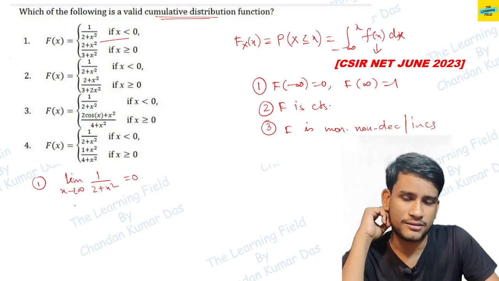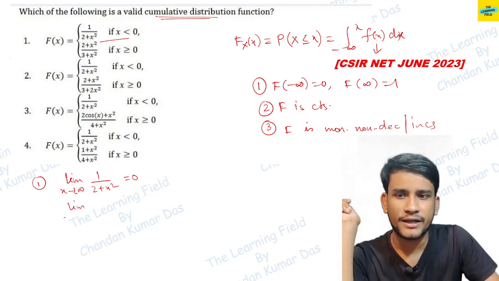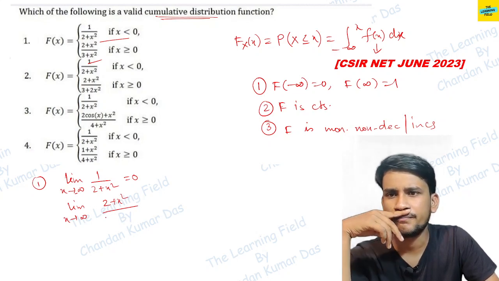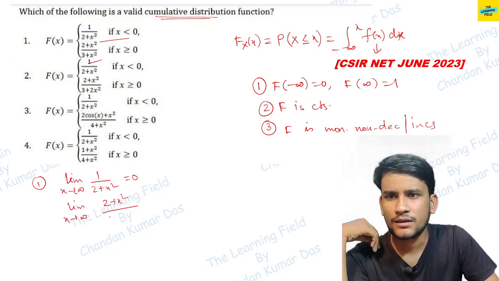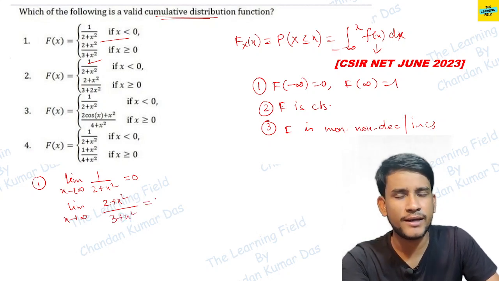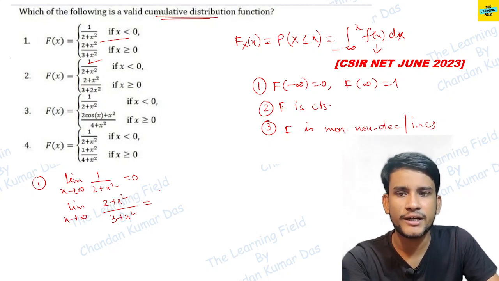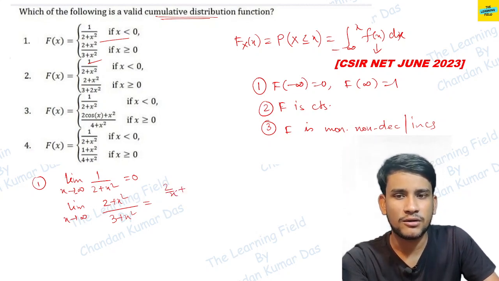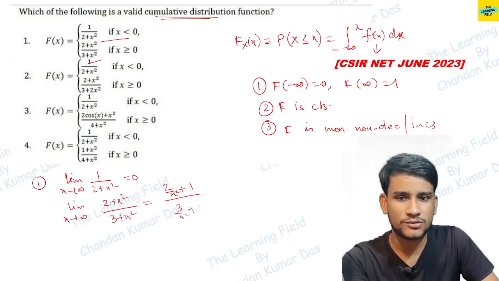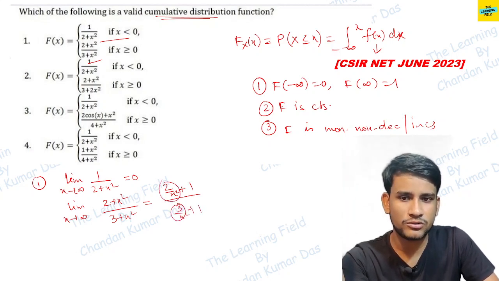Then the limit as x tends to infinity of F of x, this function gives 2 plus x square by 3 plus x square. So this is an infinity by infinity form. You can simply apply L'Hospital's rule, or you can simply divide the numerator and denominator by x square. So we get 3 by x square plus 1. The 2 by x square term goes to 0 and this term goes to 1.